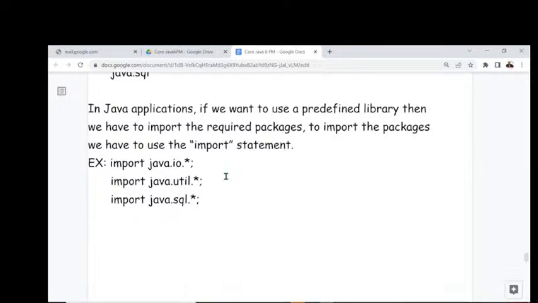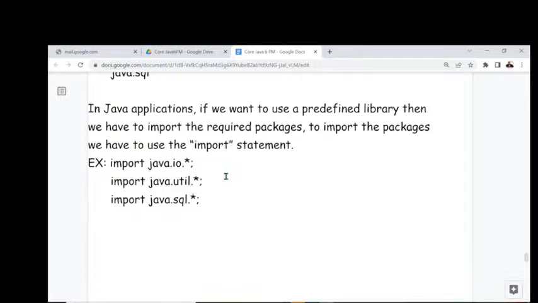The compiler will take the specified package names. The compiler will go to the Java software and check whether these packages exist or not. If these packages do not exist, the compiler will raise an error. If these packages exist, the compiler will not raise any error. At the same time, the compiler will not load any package content to the memory.